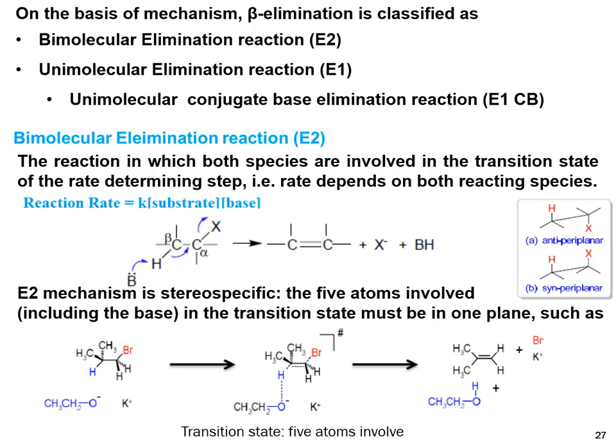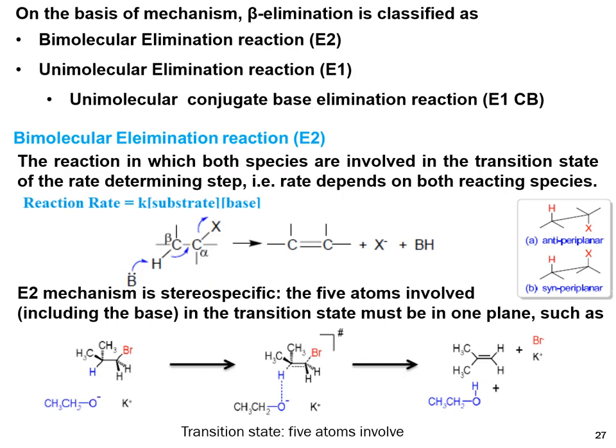Normally in a bimolecular elimination reaction, the orientation of the proton and the leaving group is anti-periplanar. This box shows the anti-periplanar orientation on the molecule. When the hydrogen and the leaving group are on opposite sides, it is called anti-periplanar. When both are on the same side, it is called syn-periplanar.